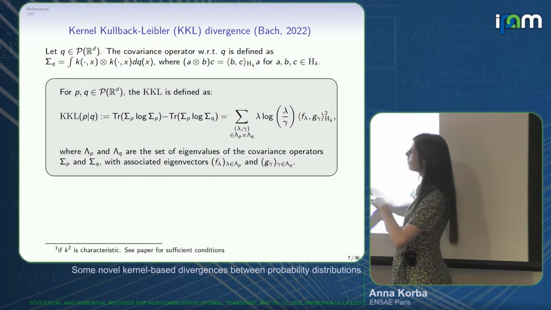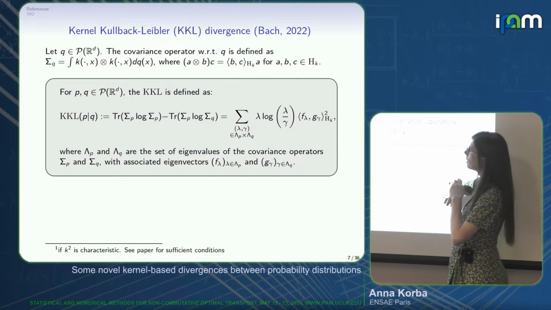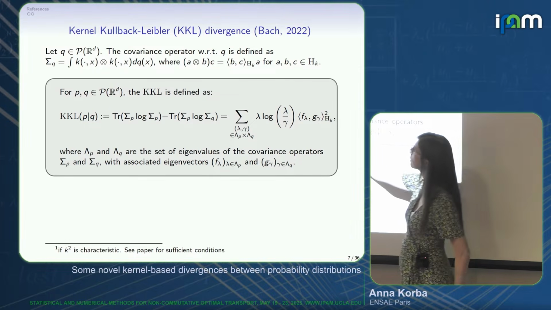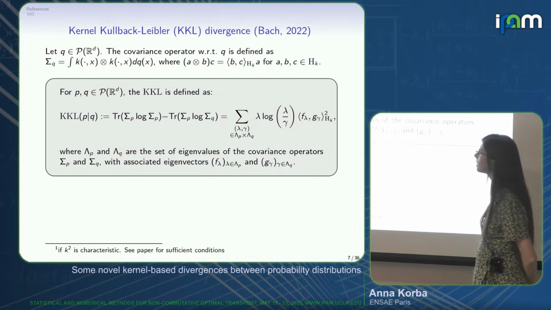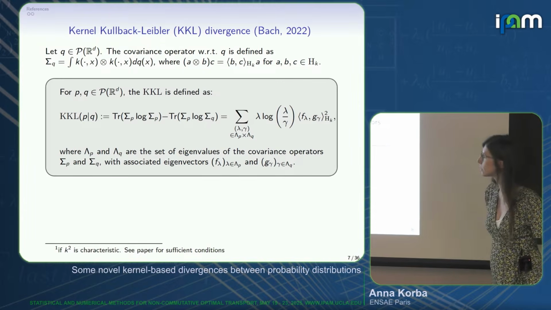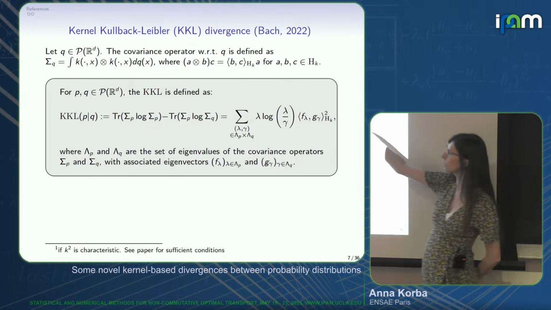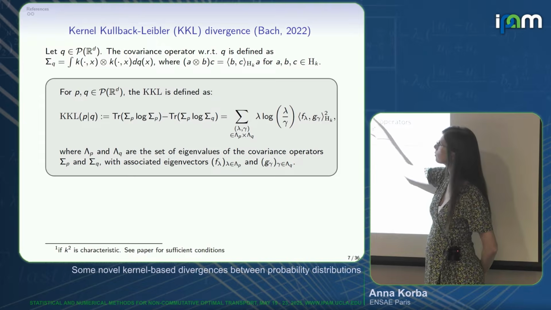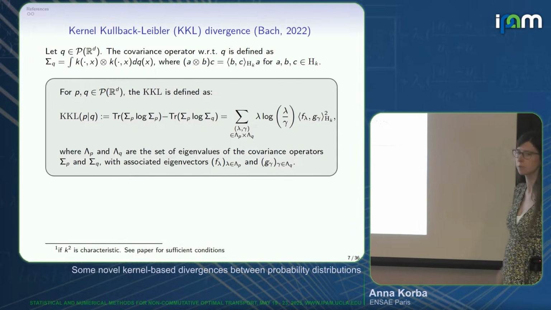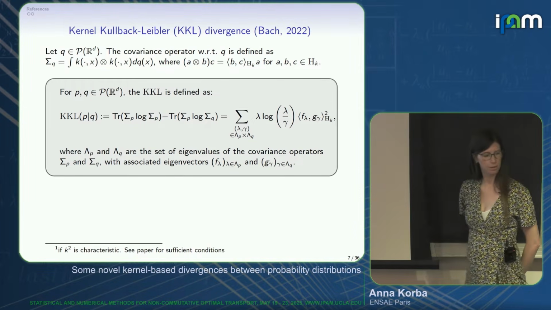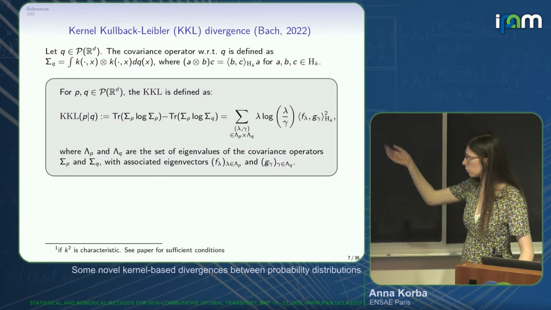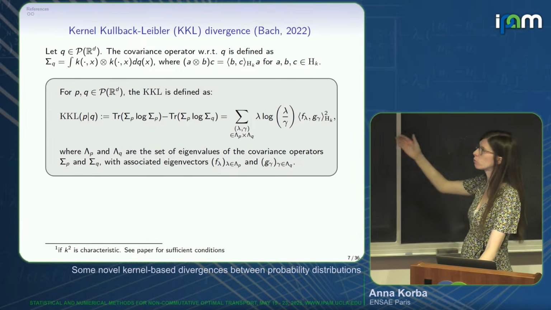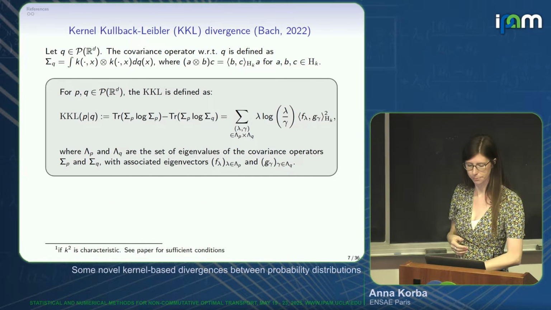So you would write for two distributions P and Q that the KKL is this thing: the trace of sigma P log sigma P minus the trace of sigma P log sigma Q, that you can write with respect to the eigenvalues and eigenvectors of these two operators. Okay? So you may recognize this von Neumann entropy applied to these covariance operators.